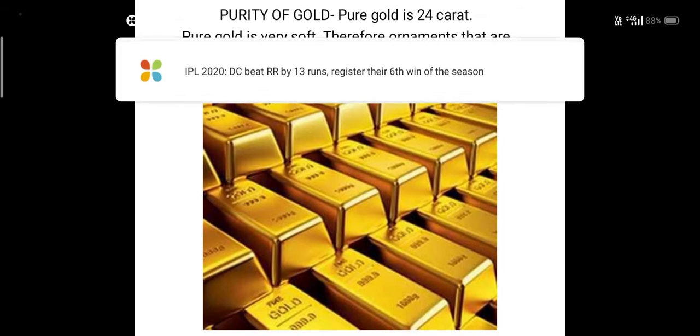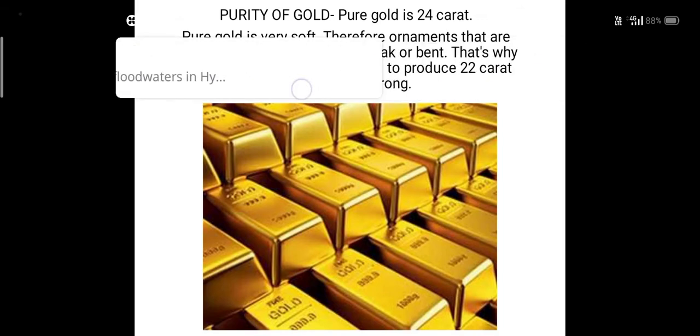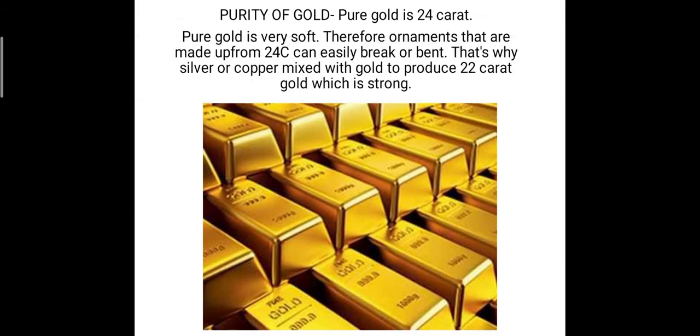Now see the purity of gold. As we know, pure gold is very soft, that is 24 karat. When we ask the rate of gold in a gold shop, it always differs. Why? Because gold is a noble metal, and in nature it occurs in the elemental form.